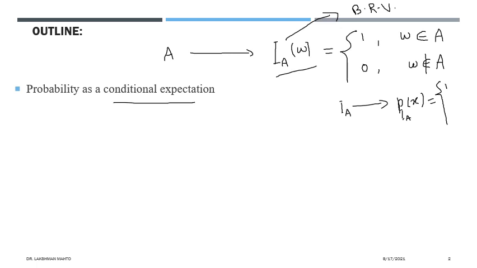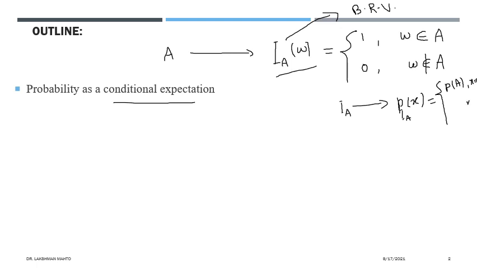When it is choosing 0, that would be failure, and success would be associated with the probability of A. So for x equal to 1, the value of the probability mass function would be the probability of A.